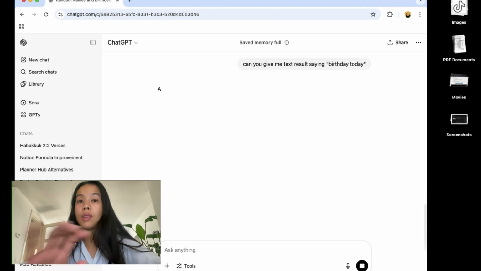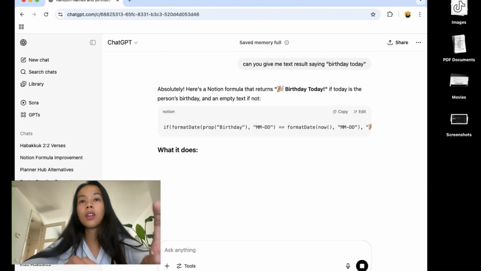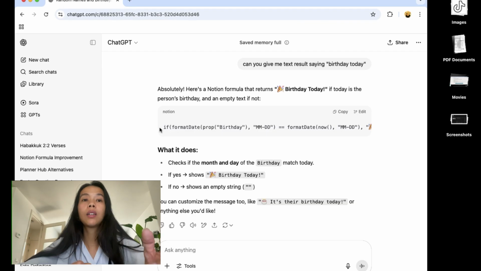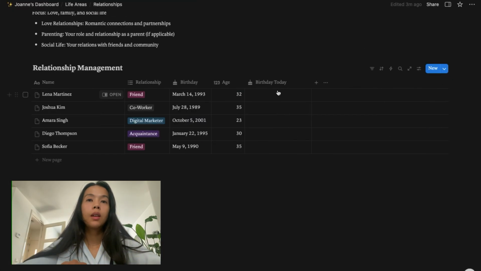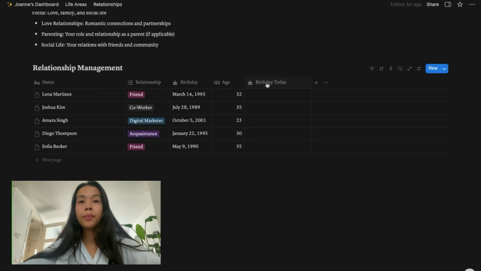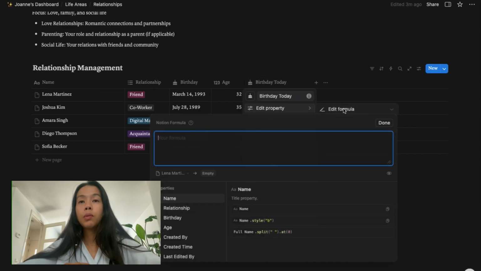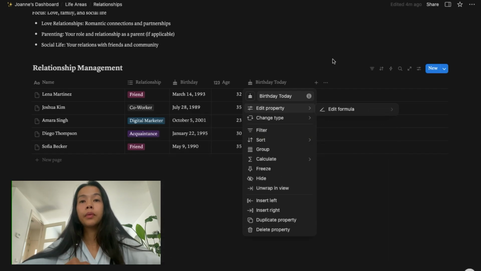Because I want it to be a text. What I want to see on my table is a text. So ChatGPT is going to give me a formula, and I go back to Notion, and we're going to edit the property's formula, paste it, done.